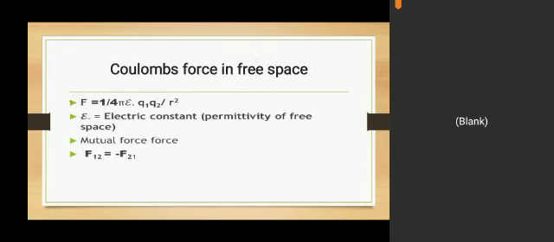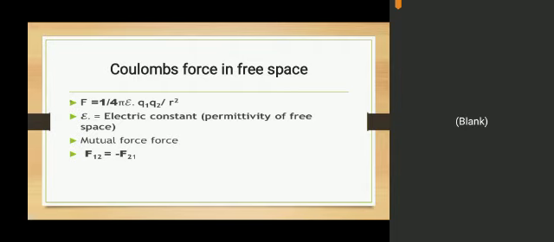In the next heading, put the value of K, that is 1 over 4 pi epsilon naught Q1 Q2 over R square, where epsilon naught, as I have told you, is the electric constant known as the permittivity of free space. Always remember, this electric force is a mutual force. A mutual force is a force which exists between two charges. For example, Coulomb's force is a mutual force.